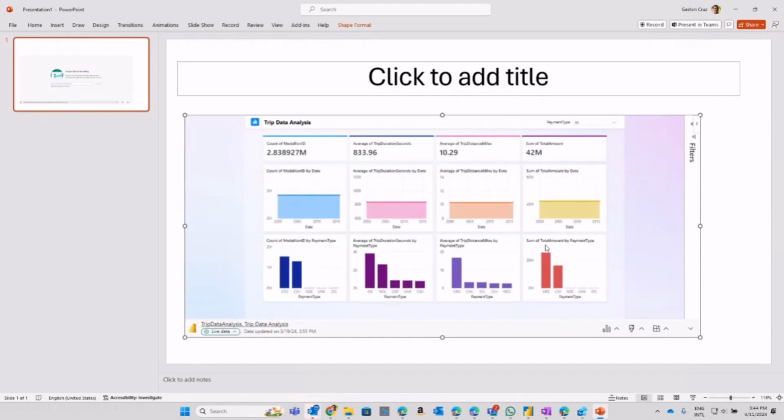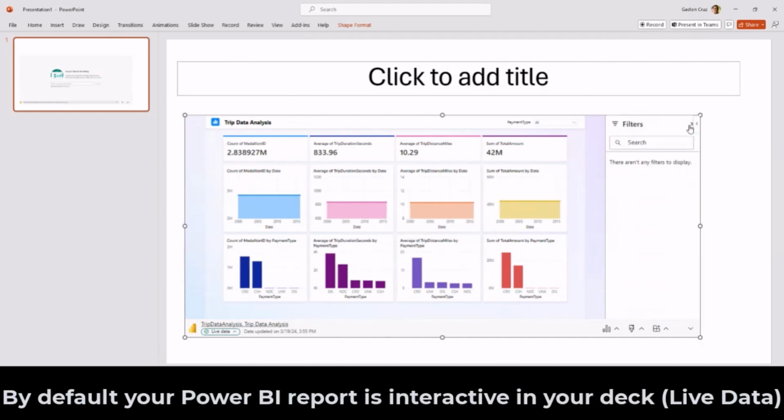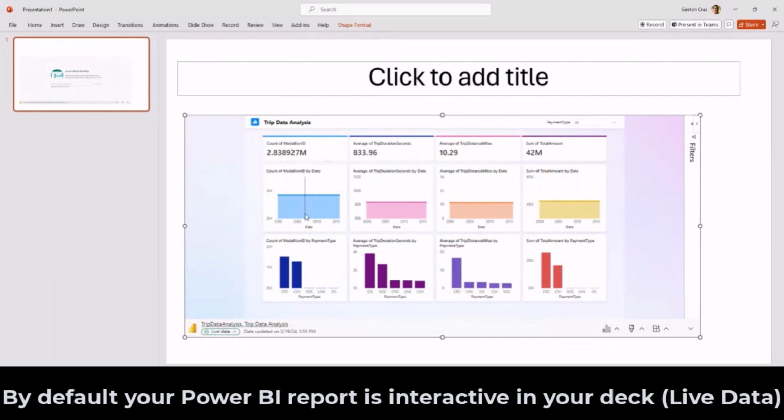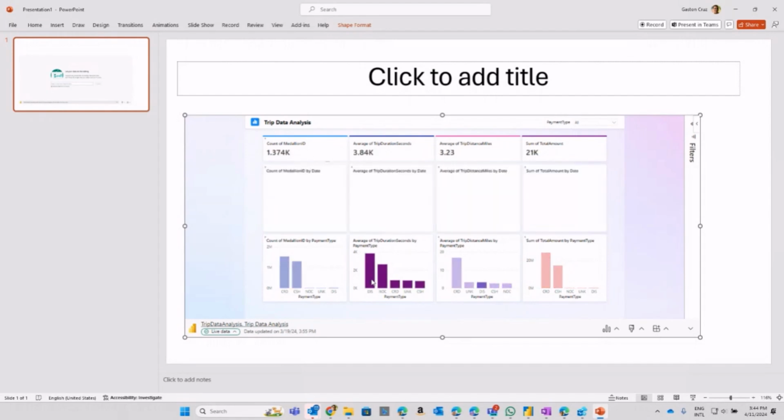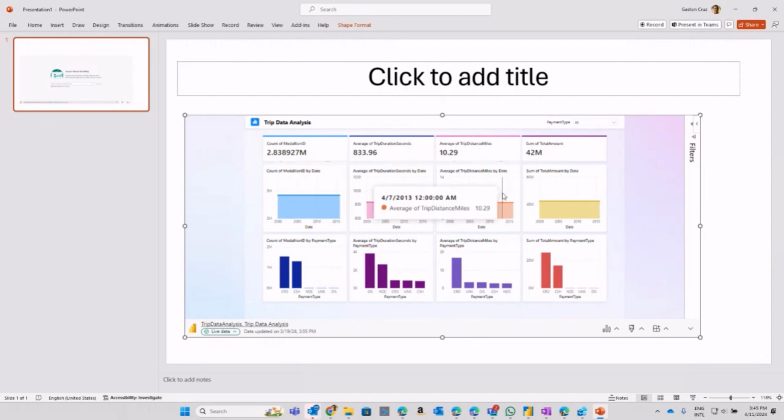Of course, here you have all the interactions. You can filter by the pane, or you can click on any of the slides, or you can filter any of your data. There's a whole dynamic interaction with your report here, so you can click on any of these metrics, and it's going to change dynamically for you. A couple of things in terms of storytelling with Power BI here.